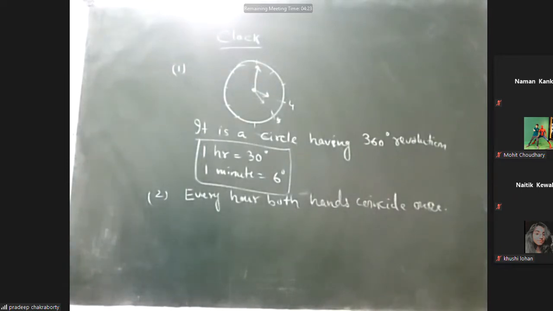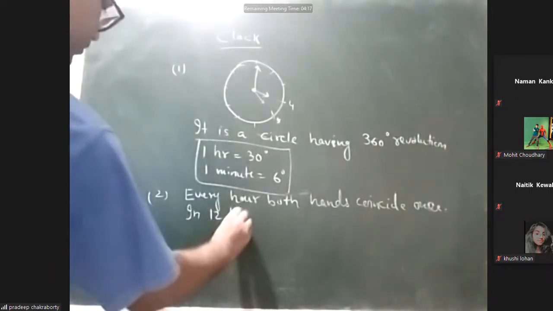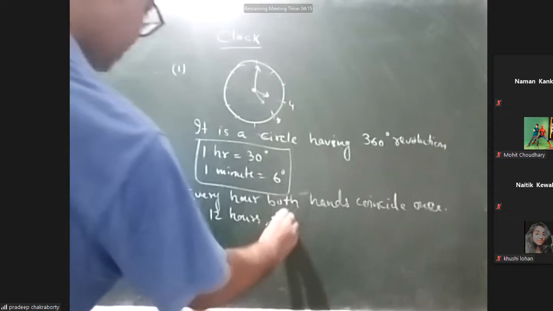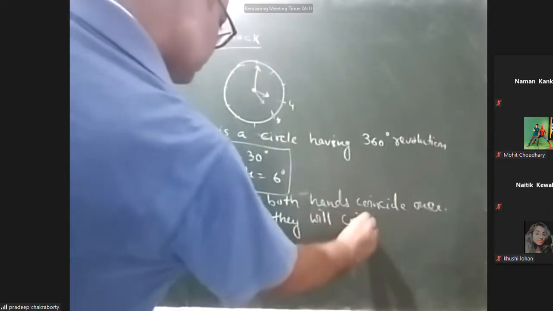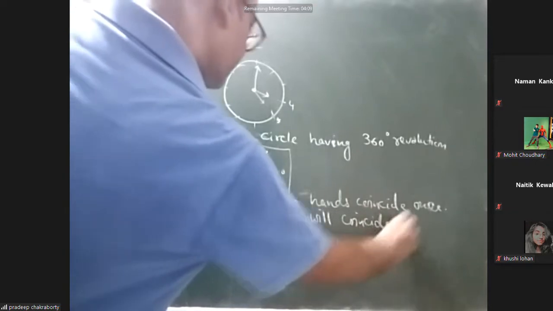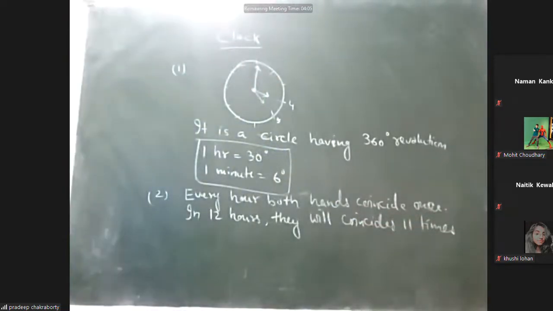So in 12 hours they will coincide 11 times. So every hour both the hands are coinciding once, and in every 12 hours they are coinciding 11 times.